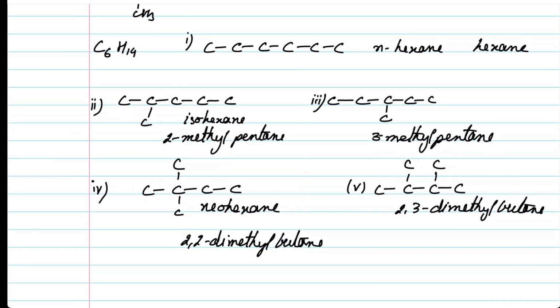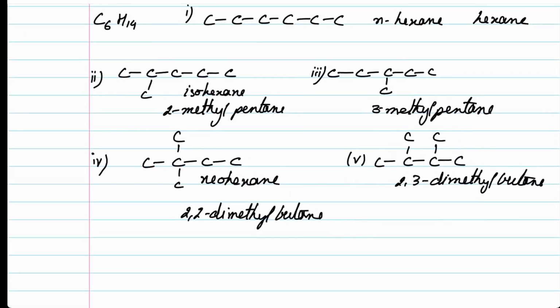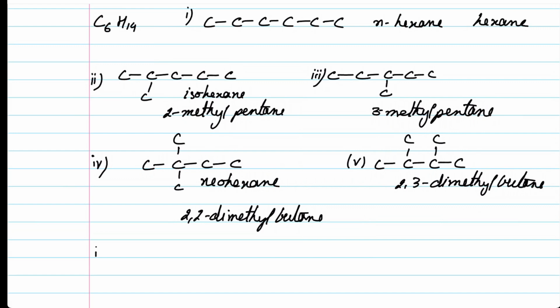Now, if we talk about these particular compounds, we can make certain sets, like we can have 1, 2, and 4, or we could have 1, 2, and 5. We could have 1, 3, and 4.